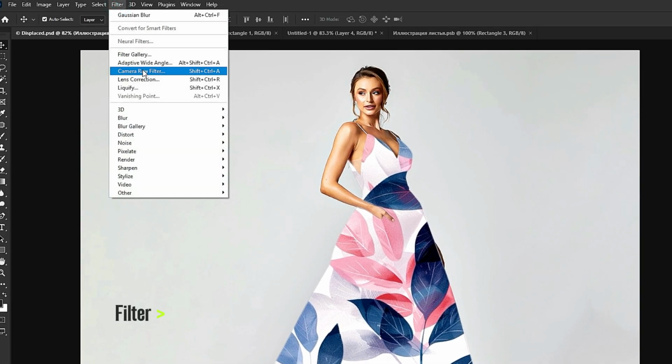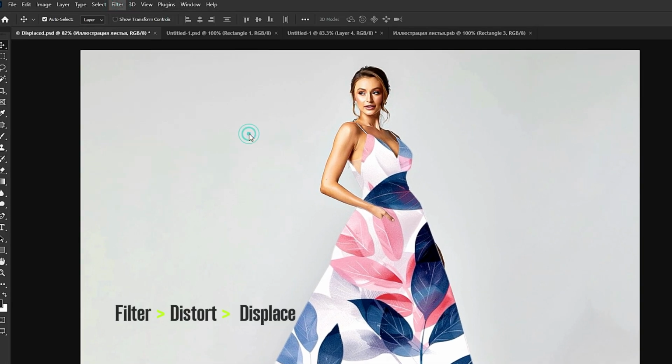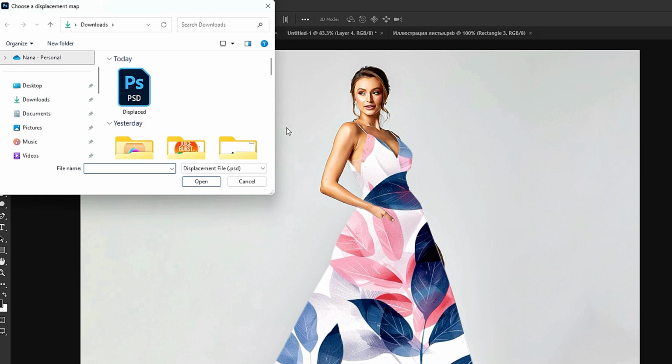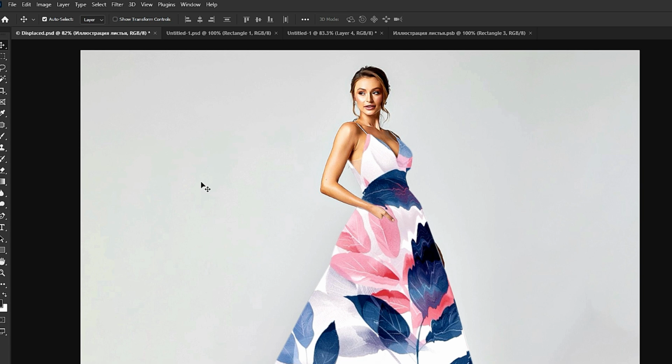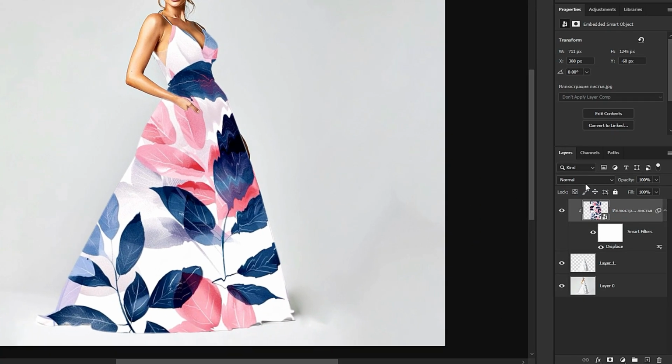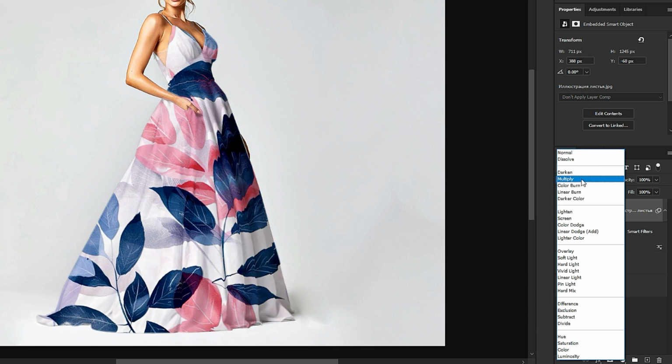Go to Filter, Distort, and choose Displace. Follow these settings and click OK. Locate your PSD file and click Open. Change the blend mode to multiply.